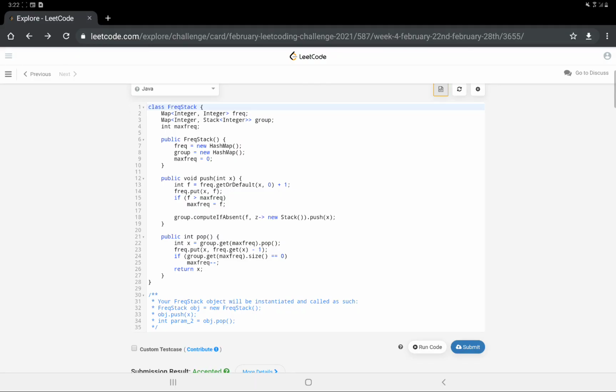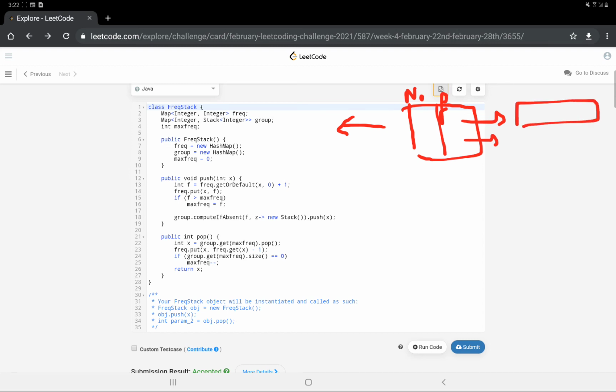So this is the code over here. I have taken two hash maps. In one we will be storing the number and its frequency, and corresponding to that I will be having one stack also. Alright, so first we will initialize them and set maximum frequency to 0.